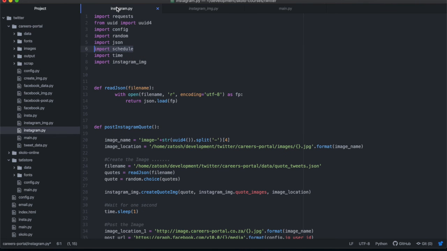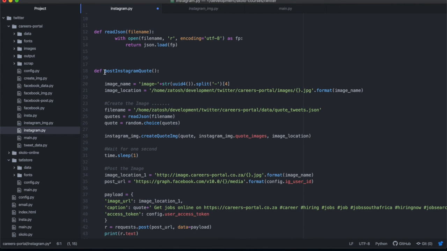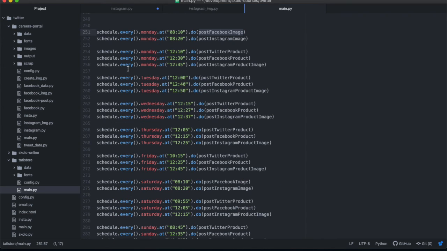So if your function name, for example, was post_instagram_code, you would say schedule every Monday at 8:10, and you would put the name of that function over there. So I would put post_instagram_code, but I'm going to erase that. Whatever the function is that you want to run, you would schedule it at a certain time on a certain day of the week.